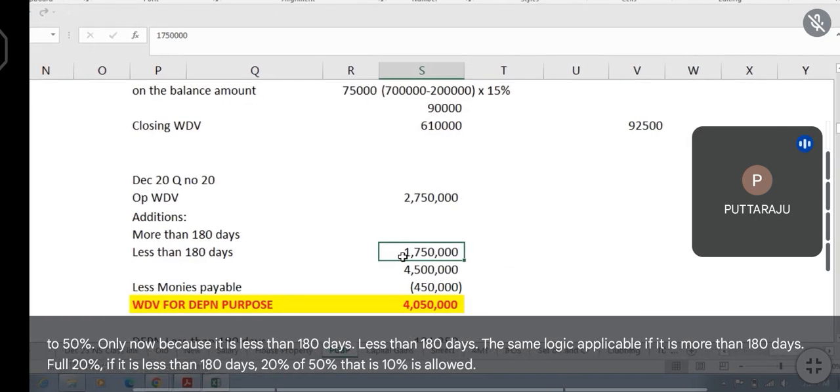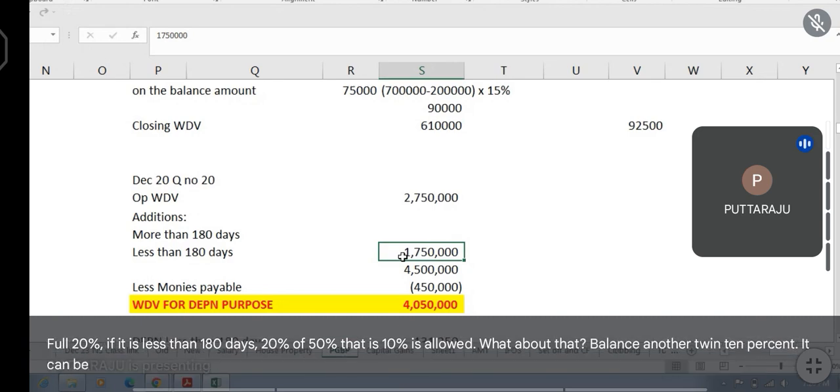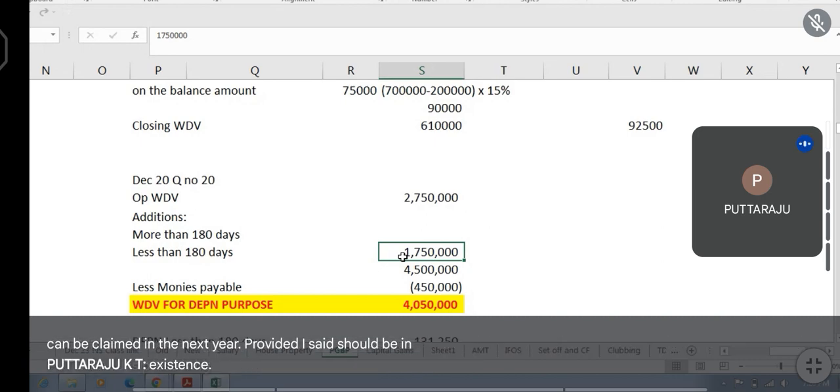What about the balance 10%? It can be claimed in the next year, provided the asset is in existence. I mean you shouldn't have sold that asset. It should be in the company.